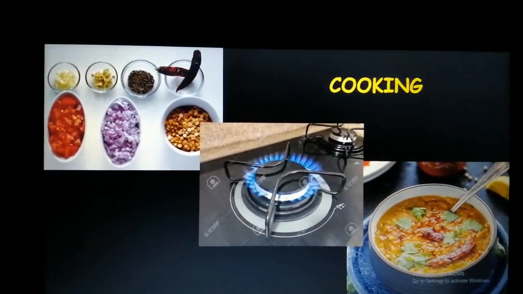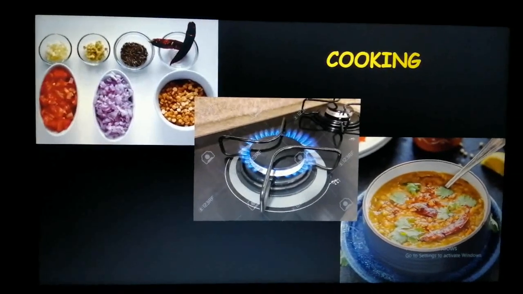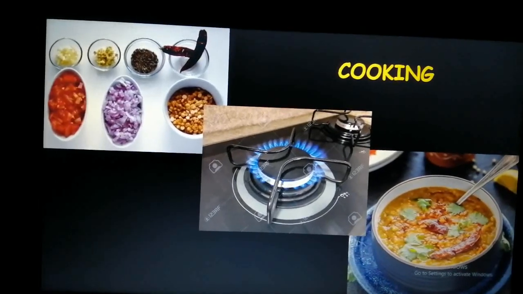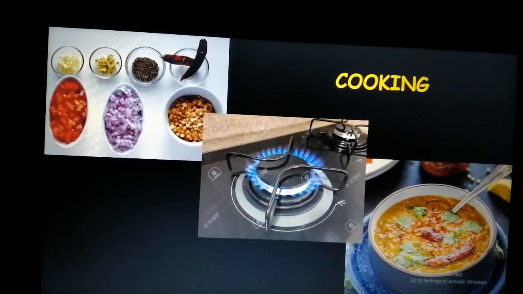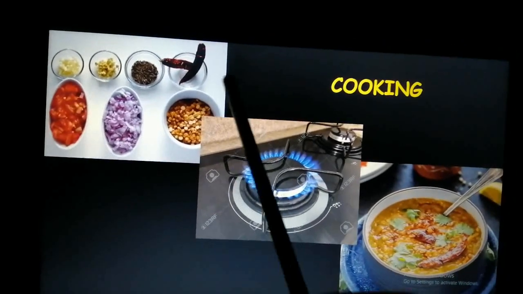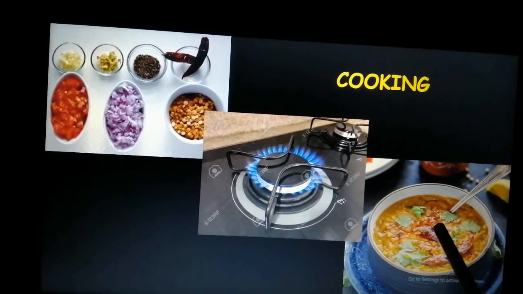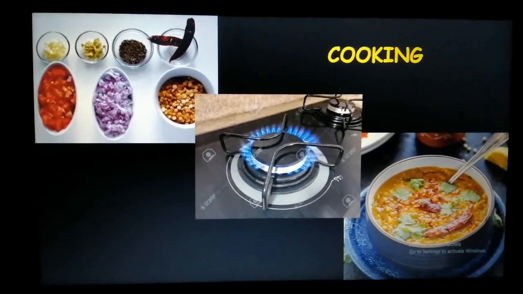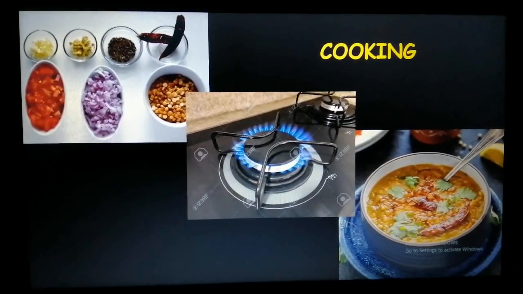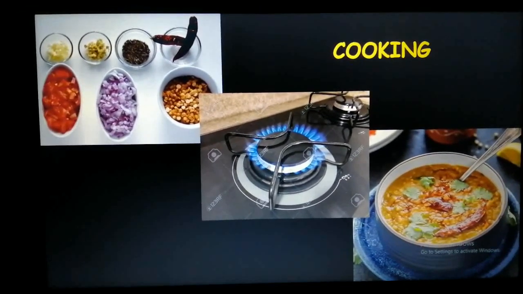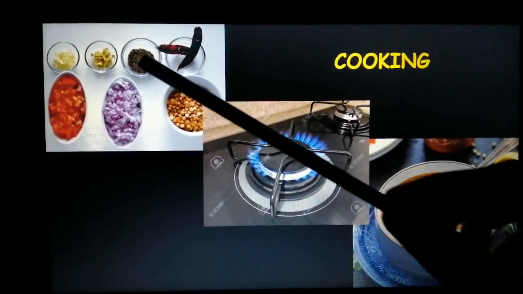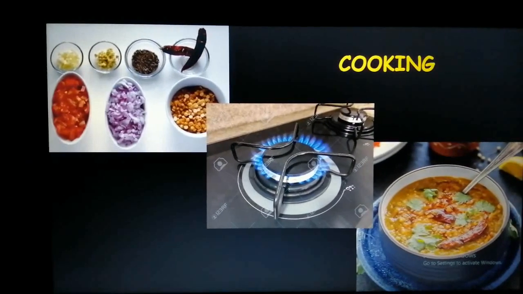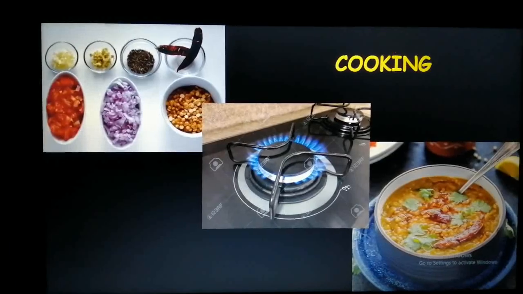Either I have to use a gas stove for fire or I will make use of wood for fire. But either way, I have to cook the ingredients to prepare my food. Yes, similarly, even plants have certain ingredients and they have a process to make their food. Just like how we have ingredients and we make use of the process called cooking, similarly, plants also have a process. Let us see.